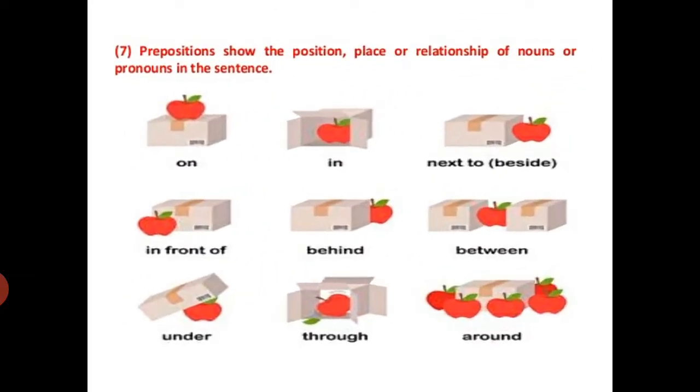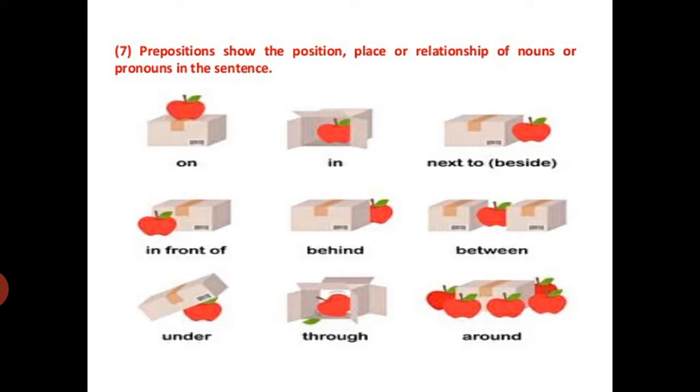So children, preposition shows the position, as the name itself says. It shows the position of an object. It shows the relationship of a noun or a pronoun in the sentences. Here, an apple is taken as an example. Let us see the first picture where the apple is. The apple is on the box. And where the apple is in the second picture, it is in the box. And the third, it is beside the box, or next to the box.